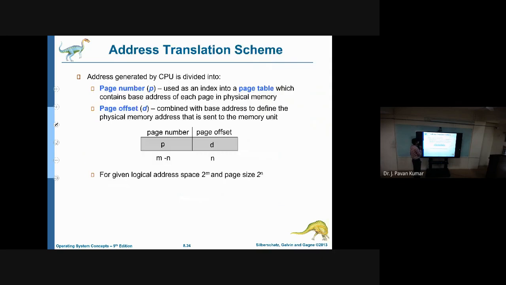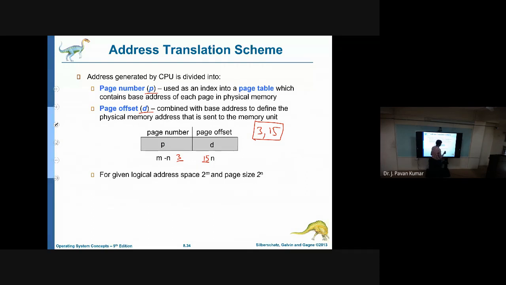Now let's see how the logical address looks. We have the page number and the page offset, like 3,15 which we have seen earlier. 3 is the page number and 15 is the offset. Of course, this will be in binary: 3 will be translated into binary, 15 will be translated into binary, and that entire thing is considered the logical address. In the logical address, we have the page number followed by the offset.